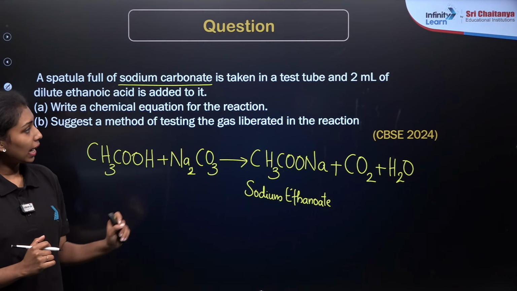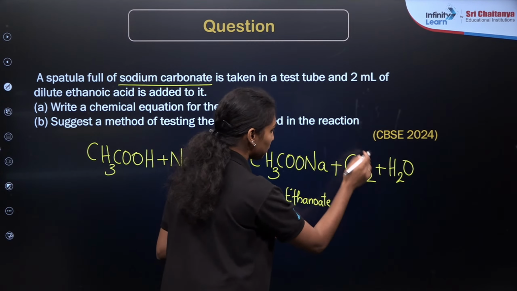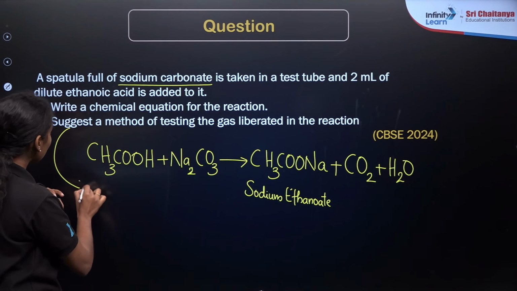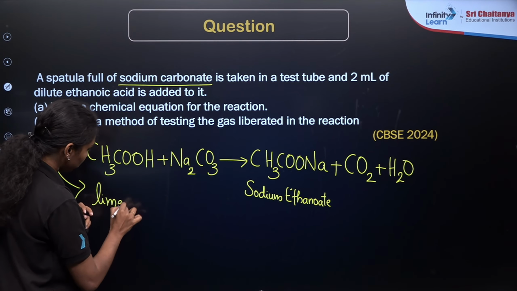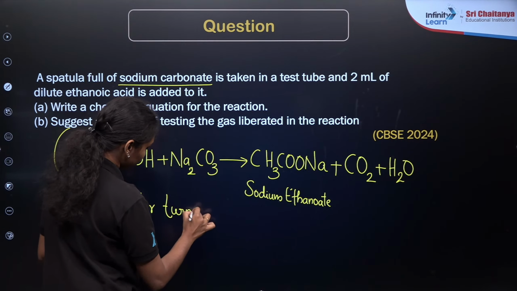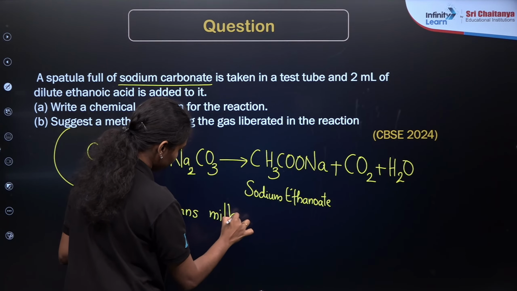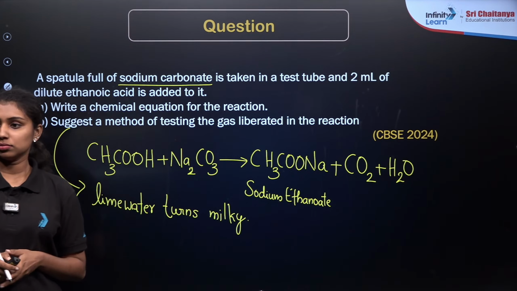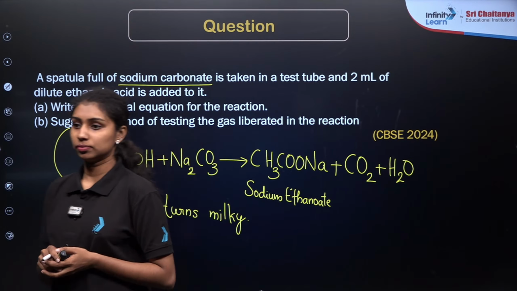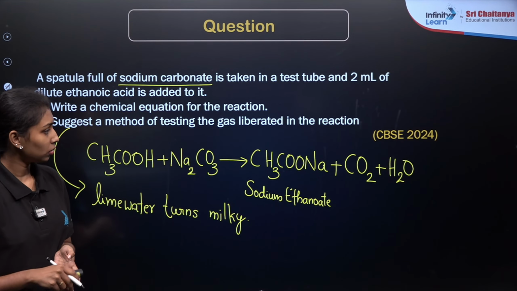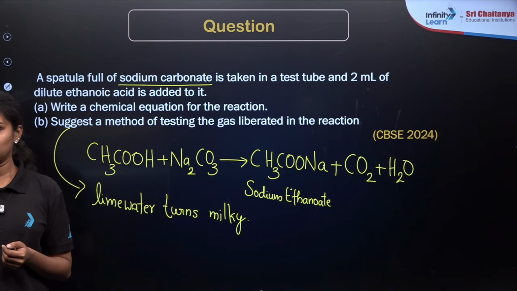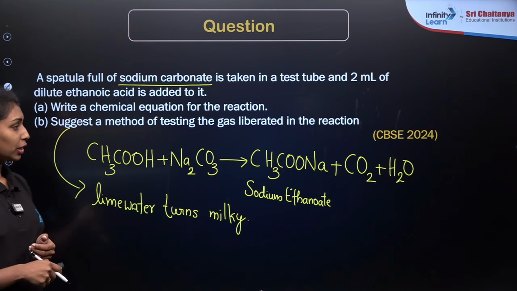So this is a method of testing the gas liberated in the reaction. Carbon dioxide is the gas liberated here. So when you treat this carbon dioxide gas with lime water, it turns milky. Yes, it turns lime water milky because of the presence of carbon dioxide. Sodium acetate is the common name and sodium ethanoate is the IUPAC name. Both are the same compound.